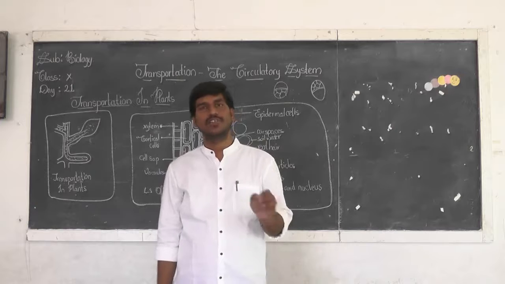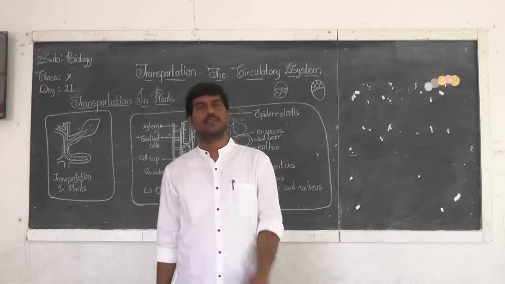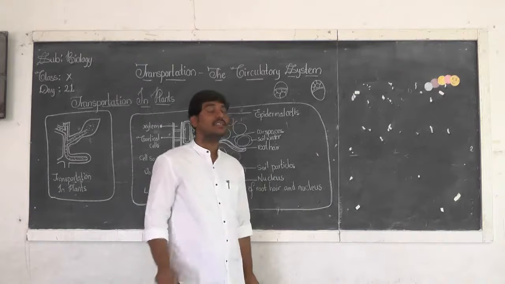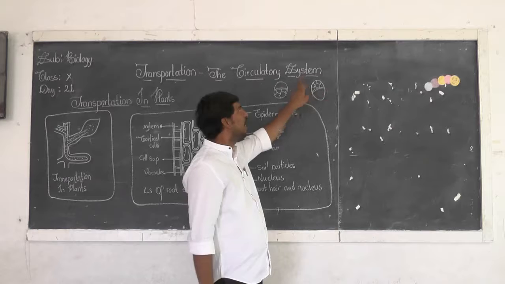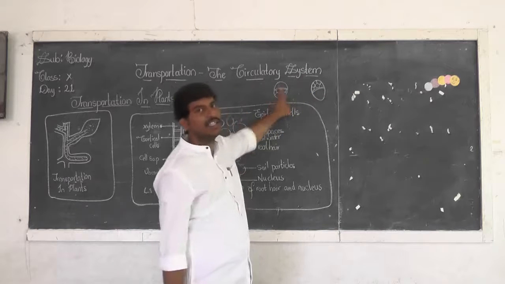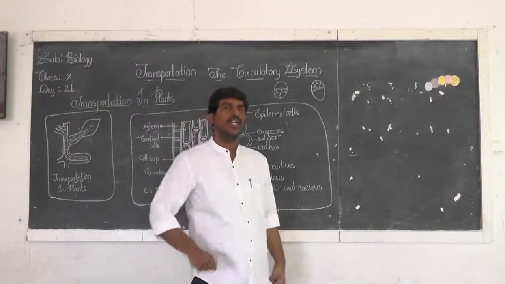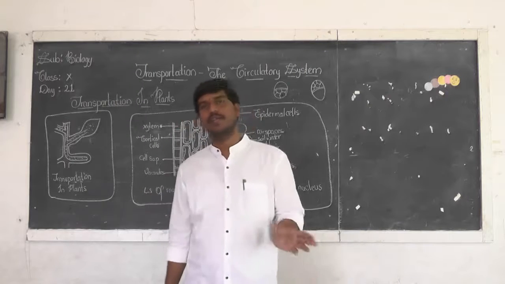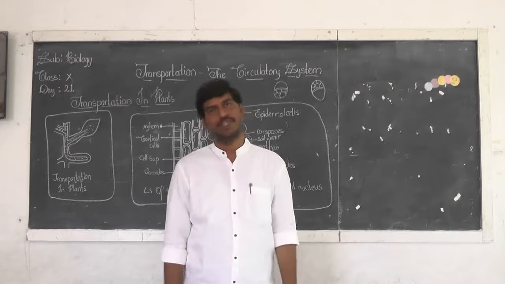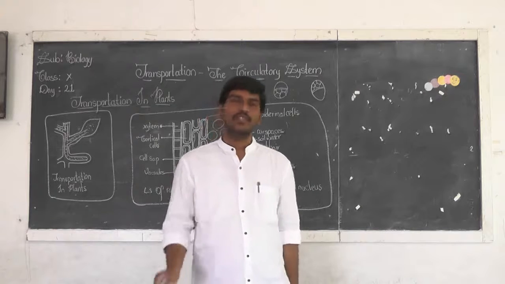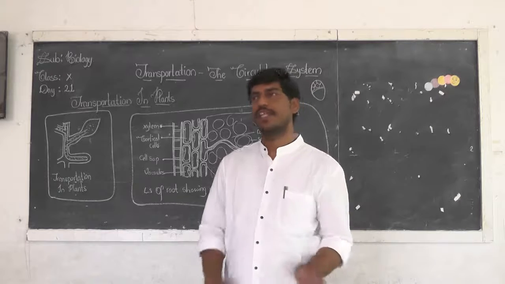And when you cut and see the transverse section of the stem of the balsam plant, you can see the xylem vessels. In case of roots, you can see them exteriorly, and in case of the stem, you can see them interiorly. So that is turning purple in color. So this shows that water is being conducted by one type of tissue, and that tissue is called xylem tissue.